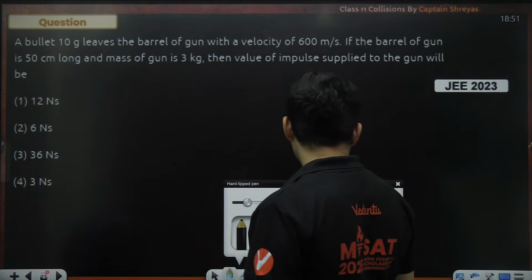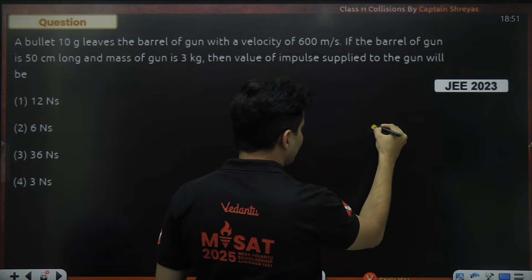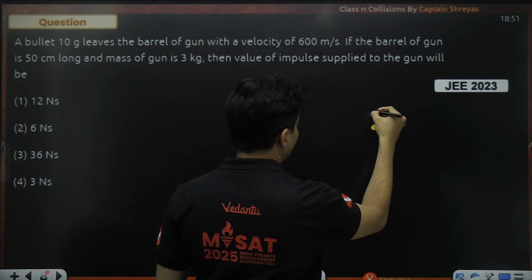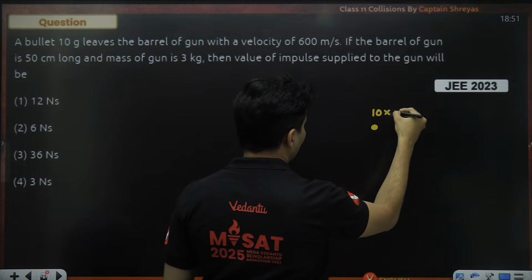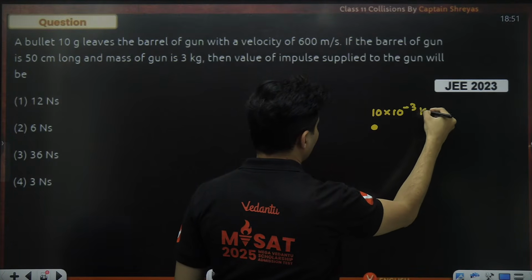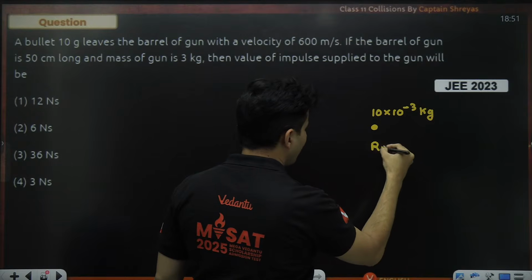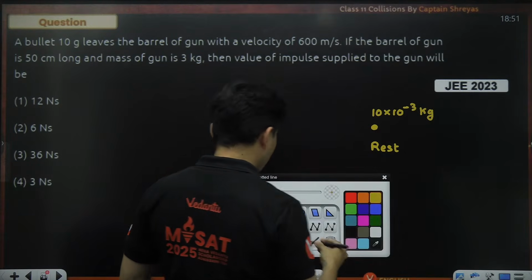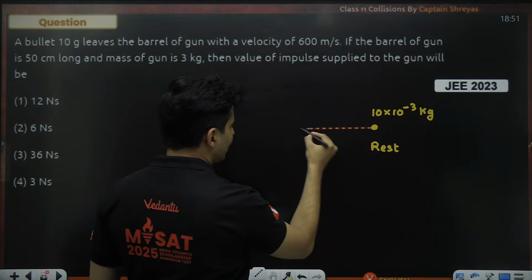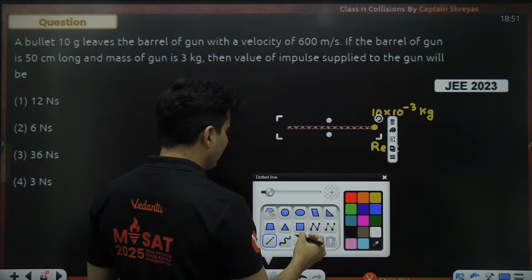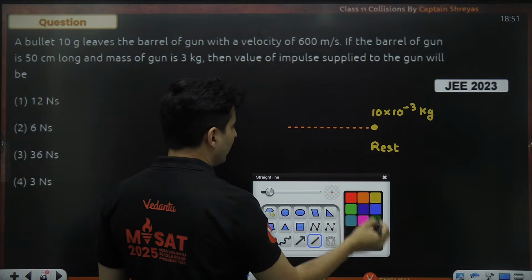Just think like this. This bullet of 10 grams, which is 10 into 10 to the power minus 3 kg, was at rest. It slowly will accelerate inside the barrel of the gun.